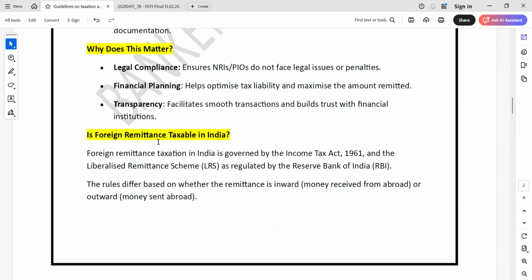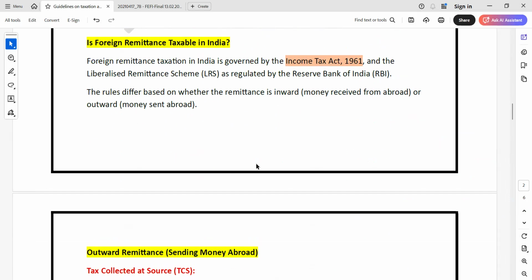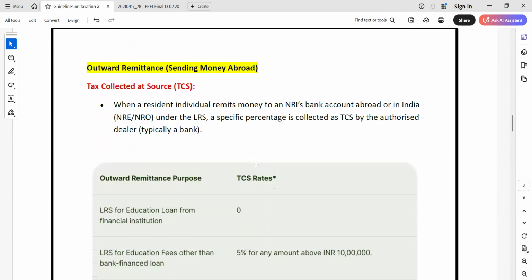So is foreign remittance taxable in India? Foreign remittance taxation in India is governed by the Income Tax Act 1961 and LRS as regulated by RBI. The rules differ based on whether the remittance is inward or outward. Okay. Here, outward remittance means when you're sending money abroad.